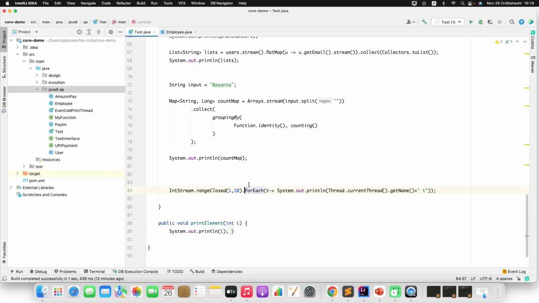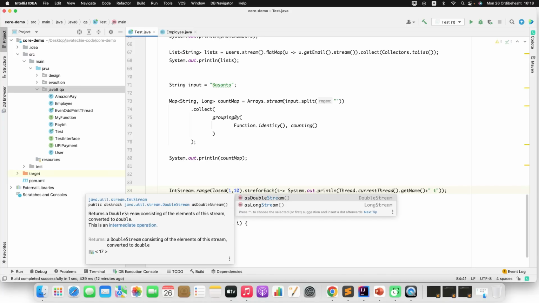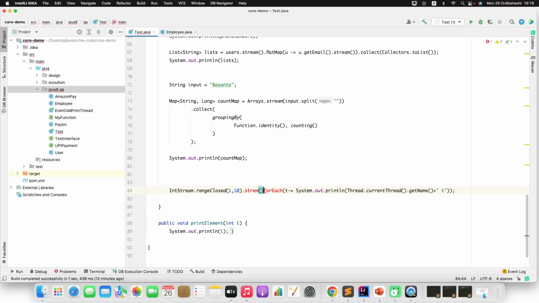First I need to convert to a stream. Yeah, rangeClosed already gives you an IntStream, so no need to convert again to a stream. So this is for stream.